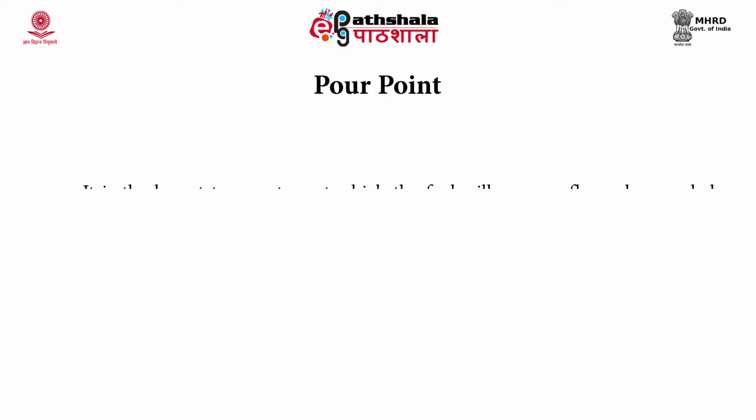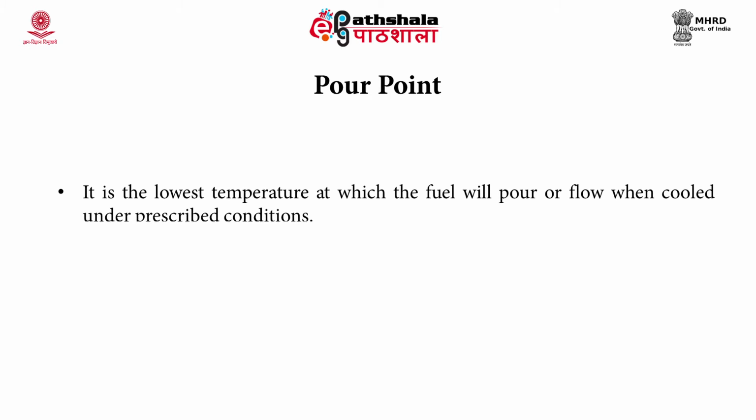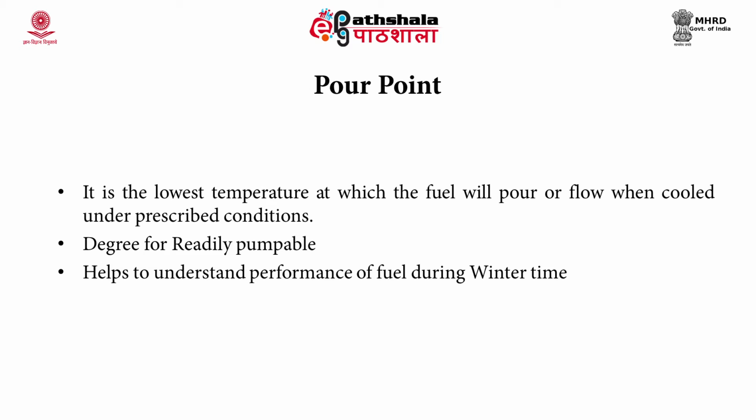It is derived from the biomass, so it has a little bit more flash point. Pour point is the lowest temperature at which fuel will pour or flow when cooled under prescribed conditions. So, flash point is the lowest temperature at which it starts igniting, while pour point is the lowest temperature at which the flowing ability stops when it is cooled under the prescribed condition. This shows whether the fuel is readily pumpable or not. It helps to understand performance of fuel during the winter time, because the temperature is very low, and if the pour point is high, then it will be very difficult for the engine to work. The pour point of crude oil is around 278 to 288 Kelvin.